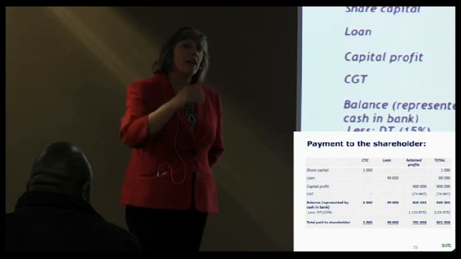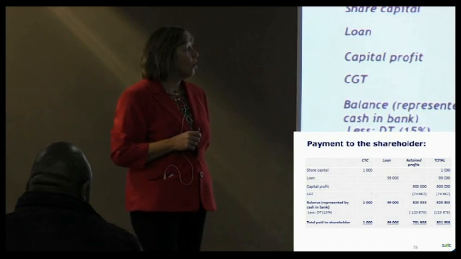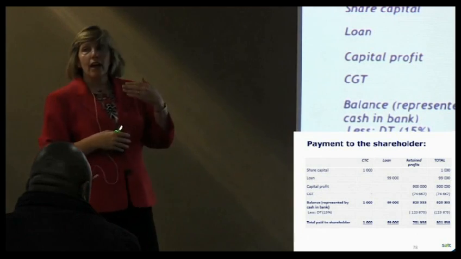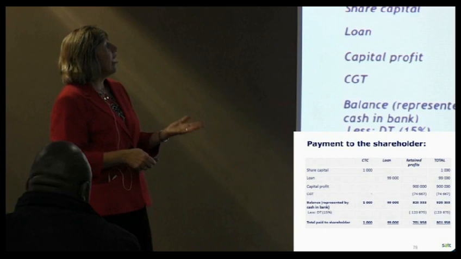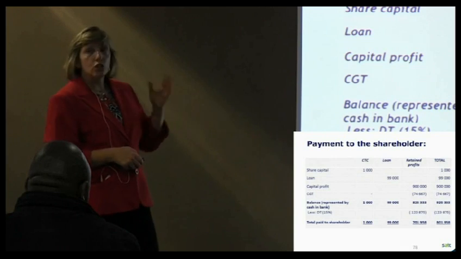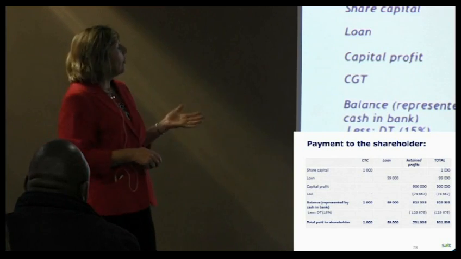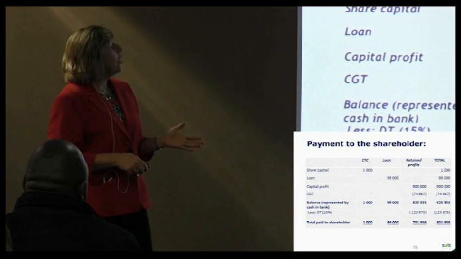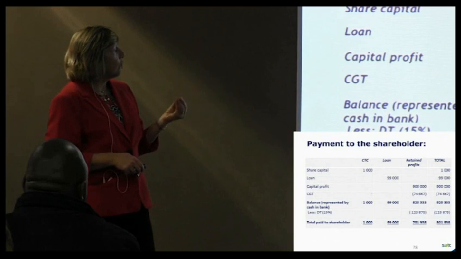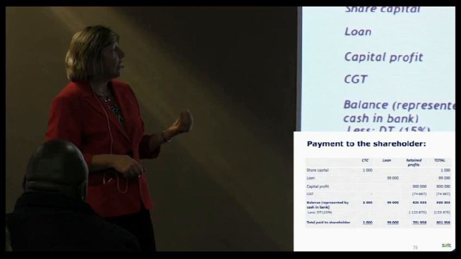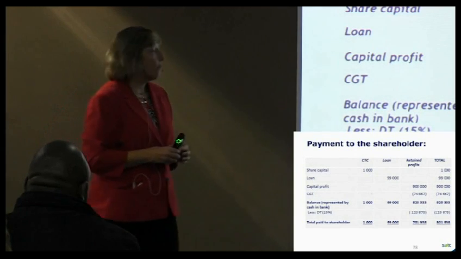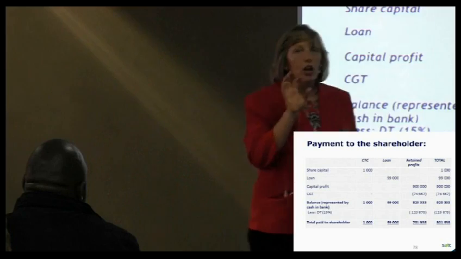Now, we want to pay that 925,000 back to the shareholders, but obviously you can't just pay that whole amount back, because you need to work out how much of that is a dividend. So we're saying of that amount, the 99 is just a repayment of the loan. The 1,000 is repayment of CTC, not a dividend. The balance of 825,333 is a dividend. You'd have to withhold 15% dividends tax and only pay the shareholder the net amount, and the balance must go to SARS.